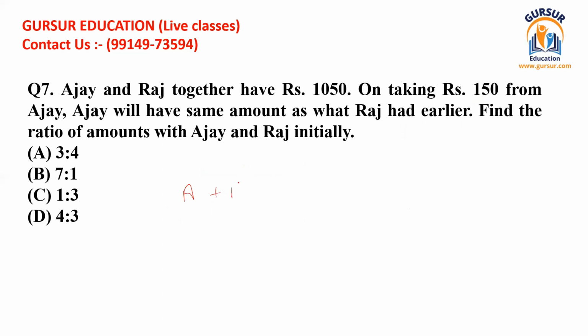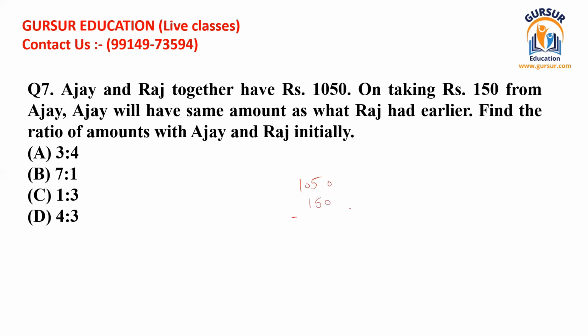We know that A and R jointly are having 1050 rupees. But if we take 150 from A, then whatever balance is left, both of these parties shall be having equal money.